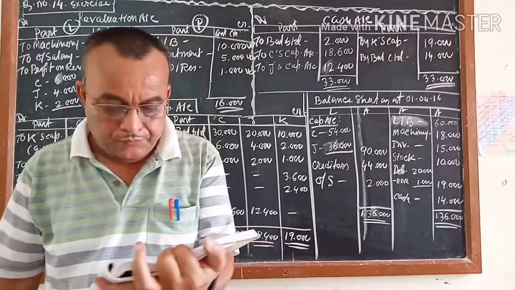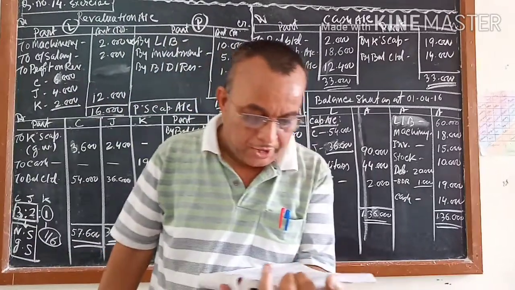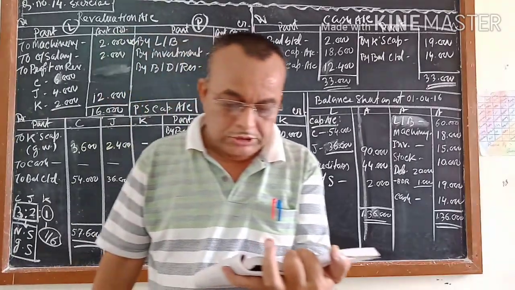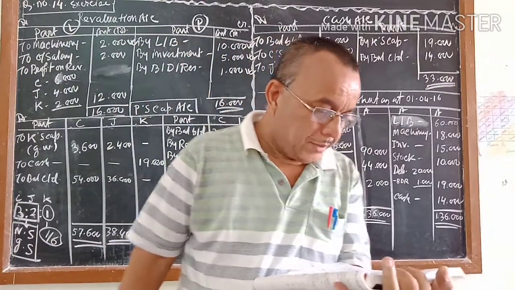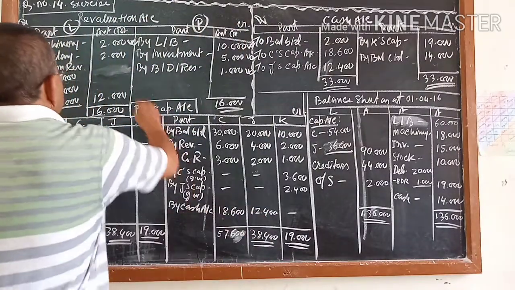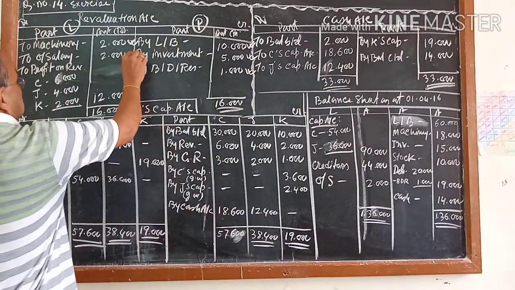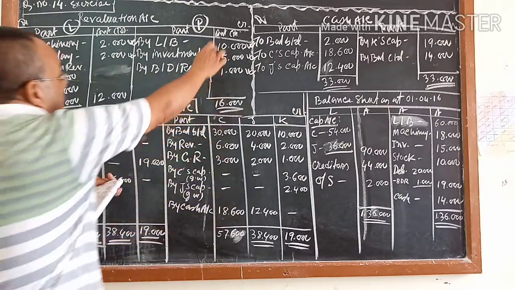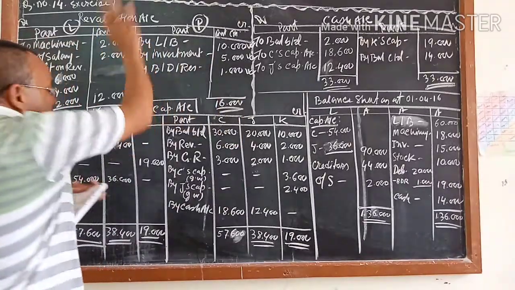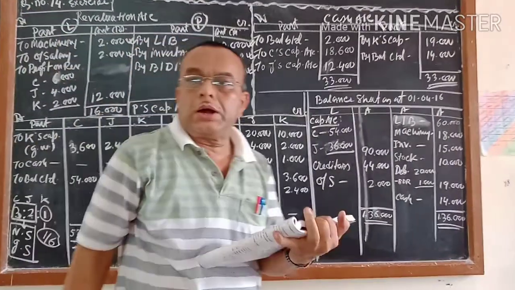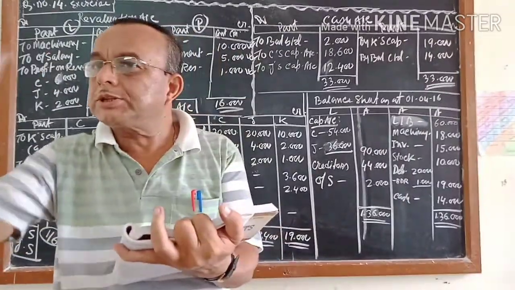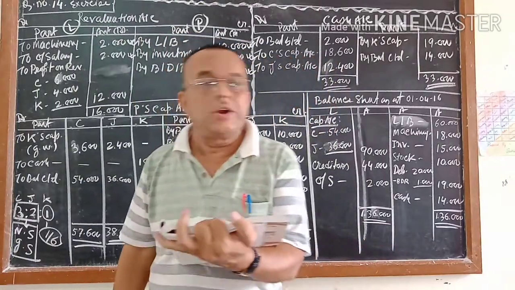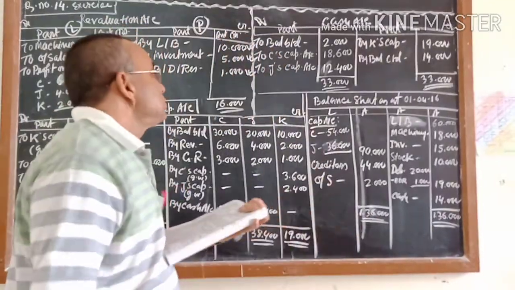Number 4 is over. Number 5, goodwill, that will go to the capital account. Number 6, 2,000 is outstanding salary payable to an employee. So this is also one type of loss, or the expense is coming. Revaluation account deductions, so 1, 2, 3, 4, 5. Already you have marked in your adjustment. Out of the 7 adjustments, 5 adjustments affected the revaluation account, which I have already marked. So the revaluation account is closed.